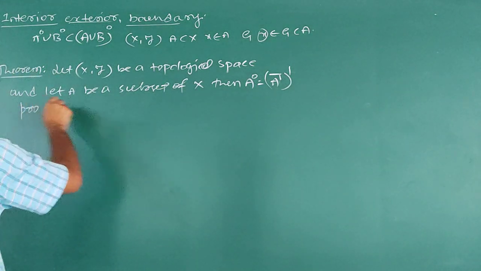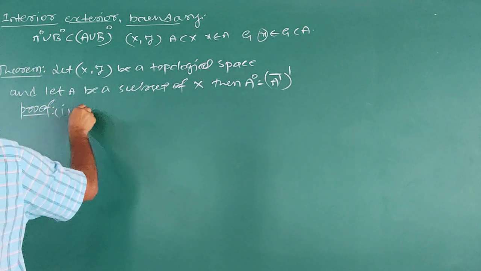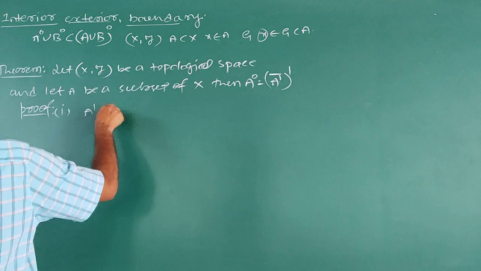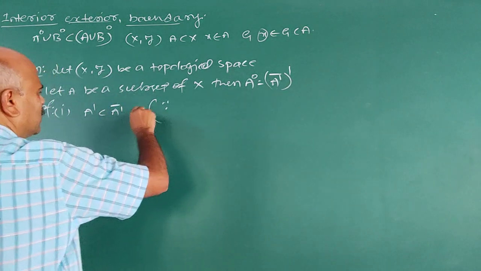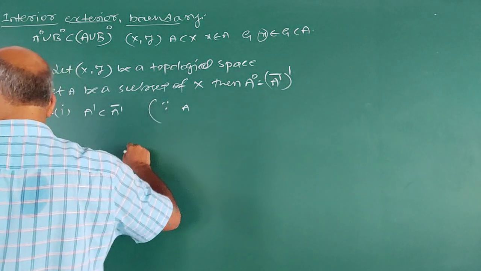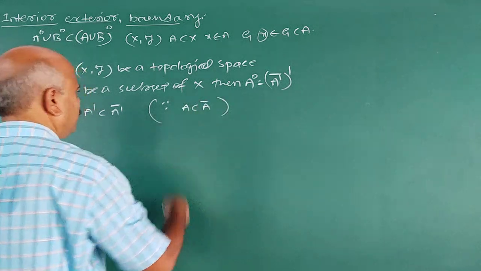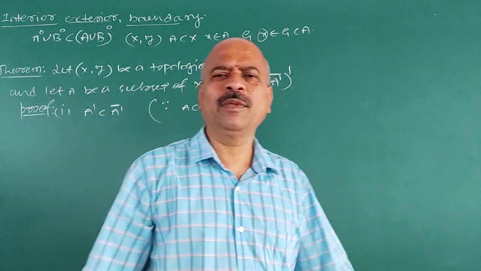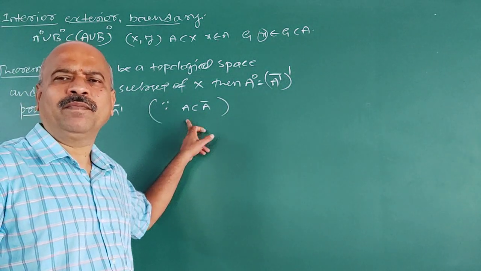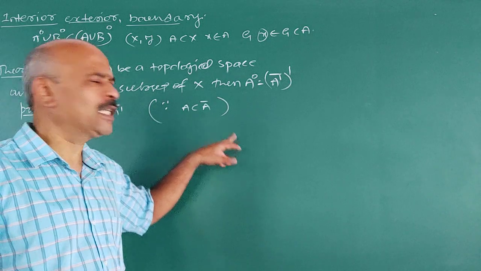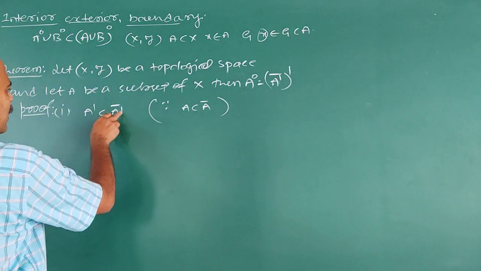First we prove that (A dash closure) dash is contained in interior A. For that, two parts are there. We have A dash is contained in A dash closure, by the definition of closure. How to define the closure of a set? Closure means the intersection of all the closed sets containing A. So A is contained in A closure, therefore A dash is contained in A dash closure.